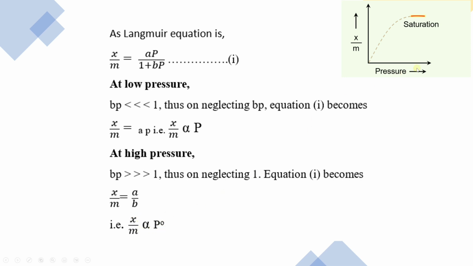And when the adsorption becomes independent of pressure, we will have saturation, that is, the monolayer is completely formed. But when the pressure is increased, we will have formation of multilayer, and this multilayer cannot be explained by the Langmuir phenomena, because according to Langmuir, when the pressure is increased very much, the adsorption will become independent of the pressure. But you know that when the pressure is increased too much, there will be physisorption, which means there will be formation of multilayer.